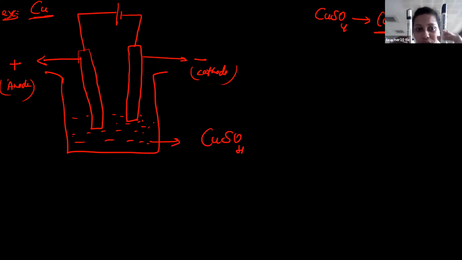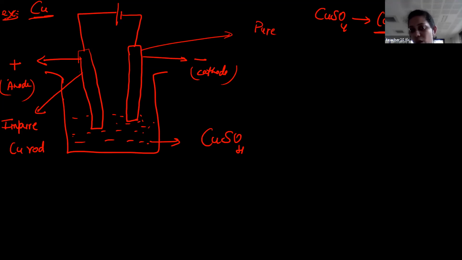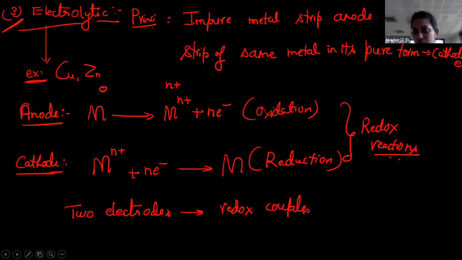Okay, now students, you just concentrate on the principle part. Always, I have to select the anode in such a way that this anode must be an impure copper rod. For example, in the purification of copper, an impure copper rod. What about this cathode? Cathode is nothing but a pure copper rod. So that is the principle: an impure metal strip is to be taken as anode, and a strip of the same metal in its pure form is to be considered as cathode.